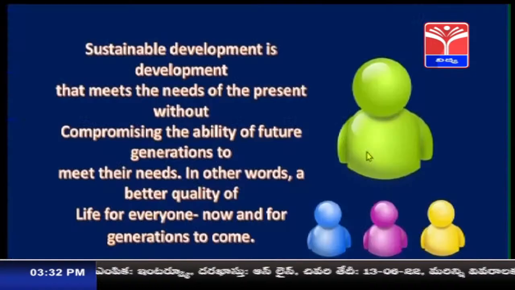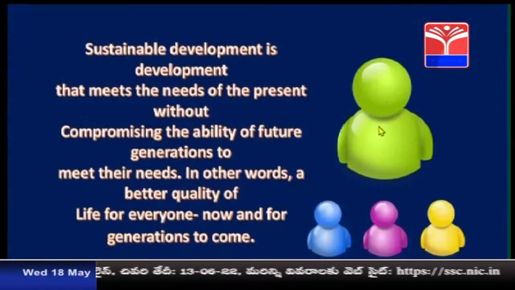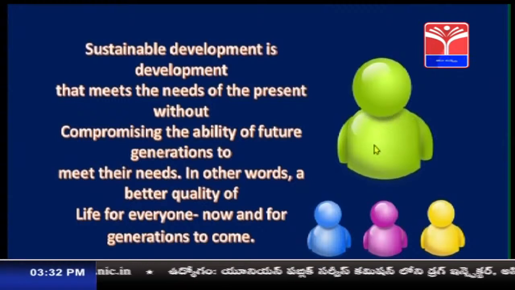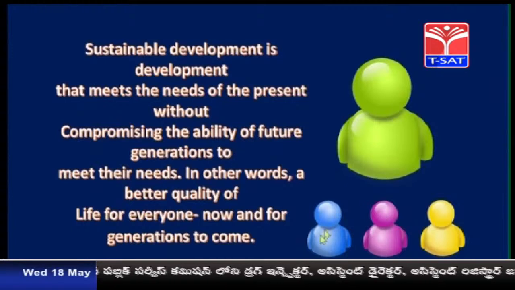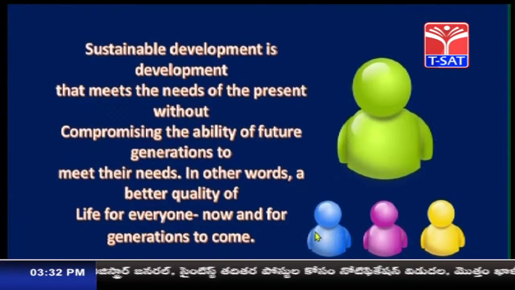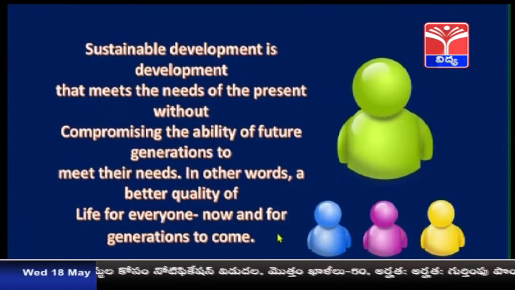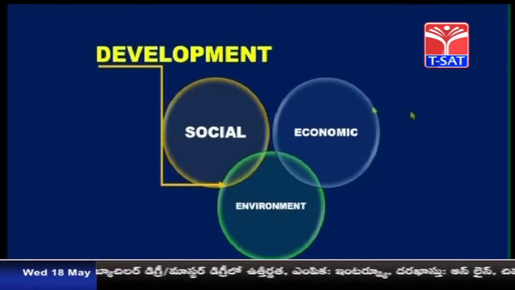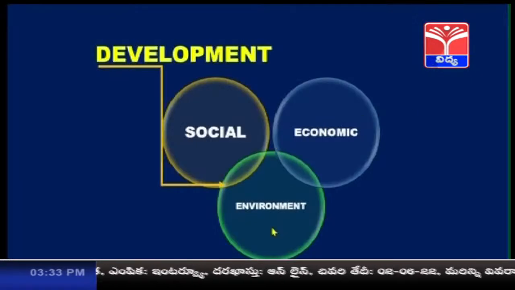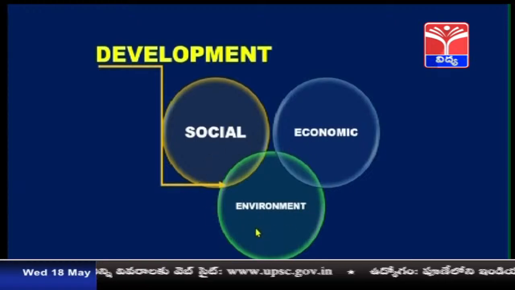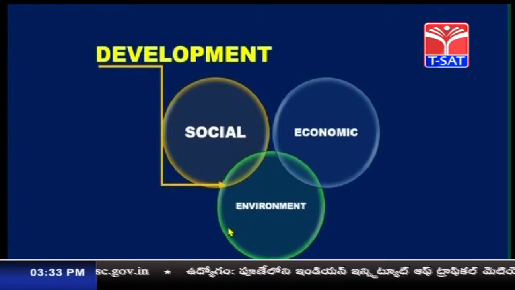See, if you look at this picture, suppose this is present generation. So, whatever needs are being fulfilled by the present generation, it has to be fulfilled by the future generation also. They should not compromise for the needs. So, this is known as sustainable development. Development must take place in all the three aspects, that is social, economic, and environment. So, when all these three aspects fulfill the needs, then only it is known as development.